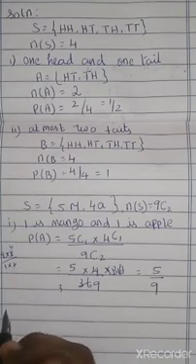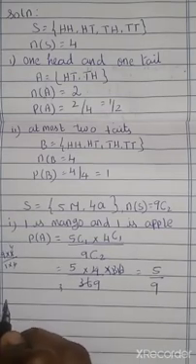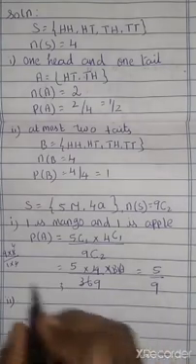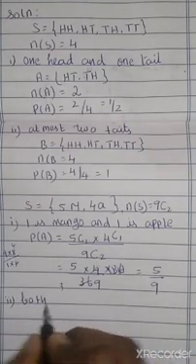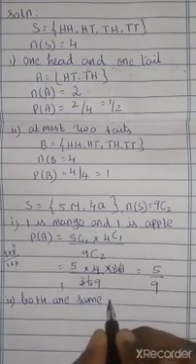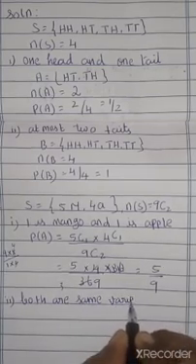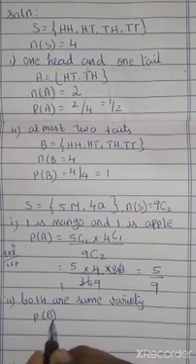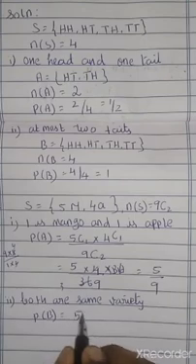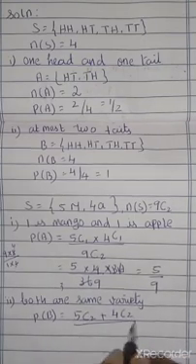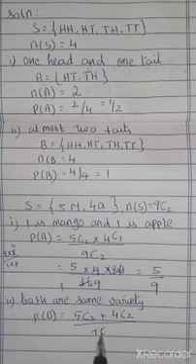Now second subdivision: both are of the same variety. P of B equals either we choose mango or we choose apple, divided by 9C2.